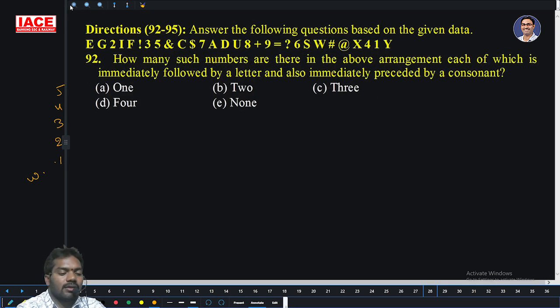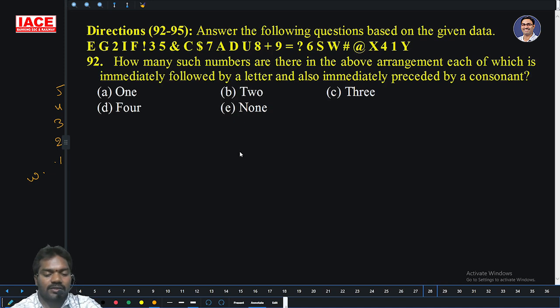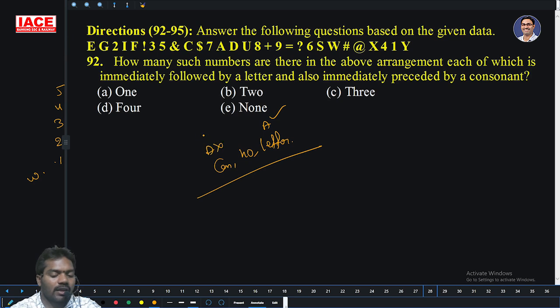Alphanumeric set. How many such numbers in the above arrangement, each which is immediately followed by a letter and also immediately preceded by a consonant? Letter means it may be either a vowel or a consonant combination. It may be vowels also, but it should not be A, not E, not I, not O, not U.